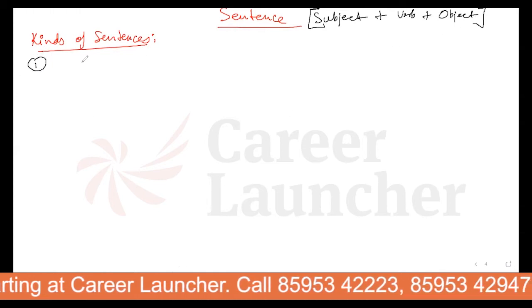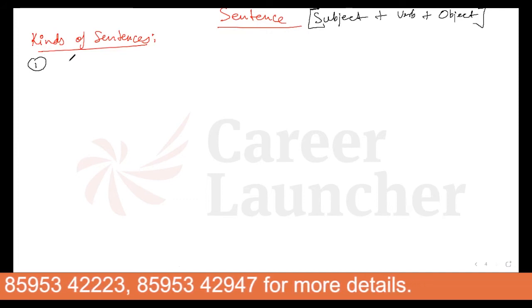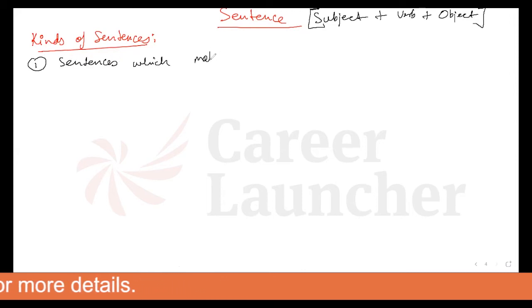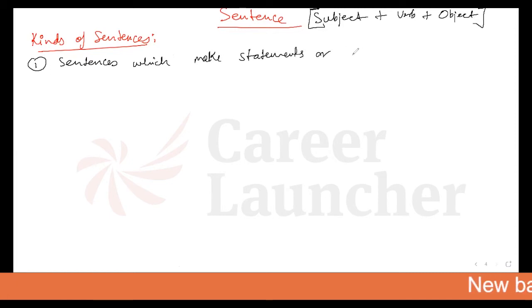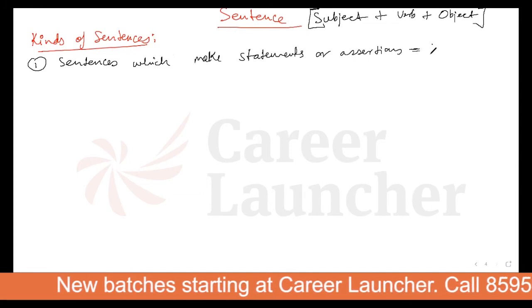The first kind of sentence, those sentences which make statements or assertions, right? They are known as the affirmative sentences, assertive sentences, or declarative sentences.